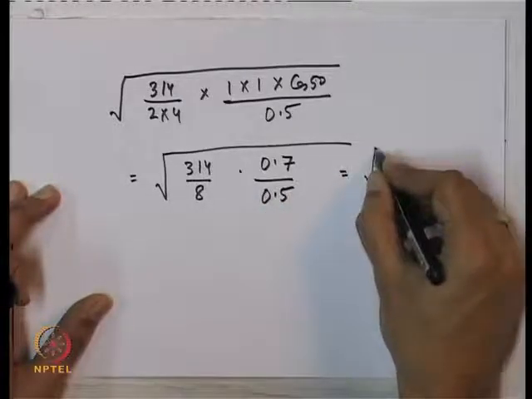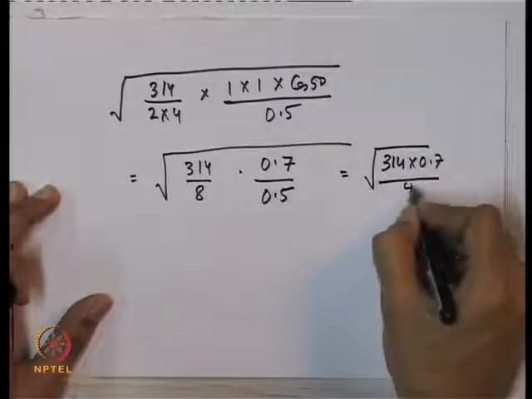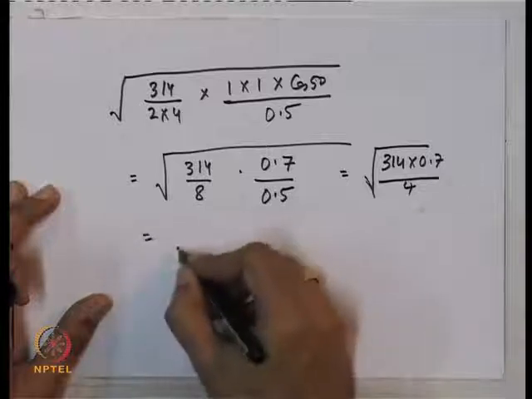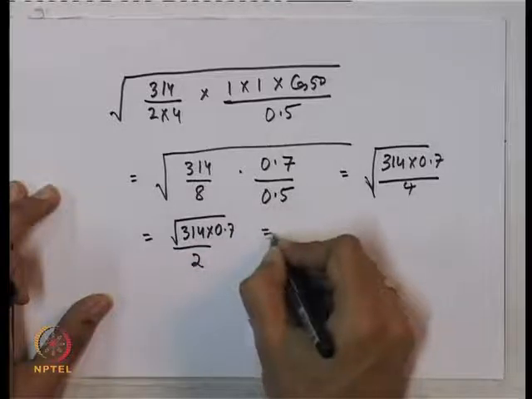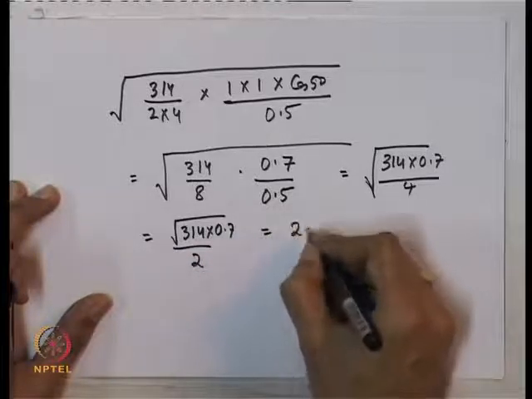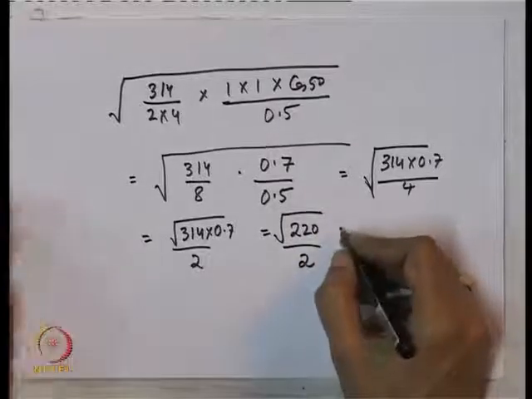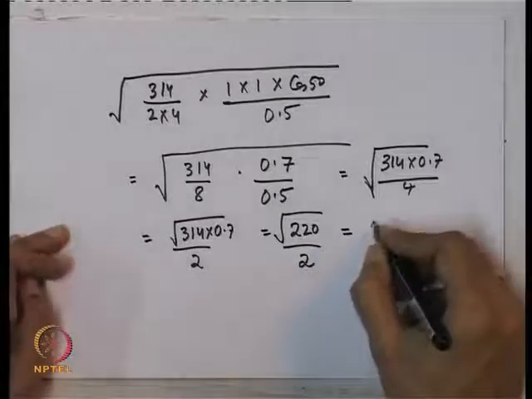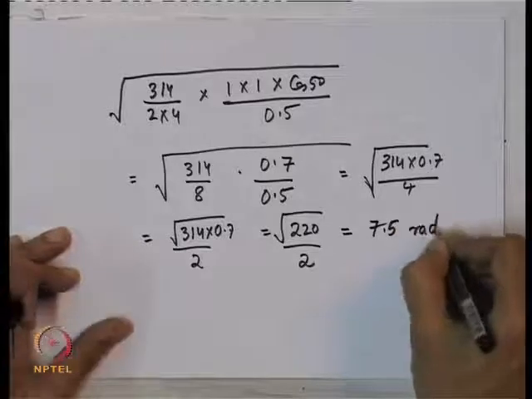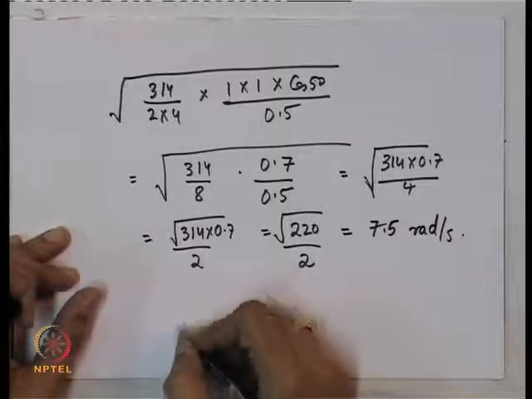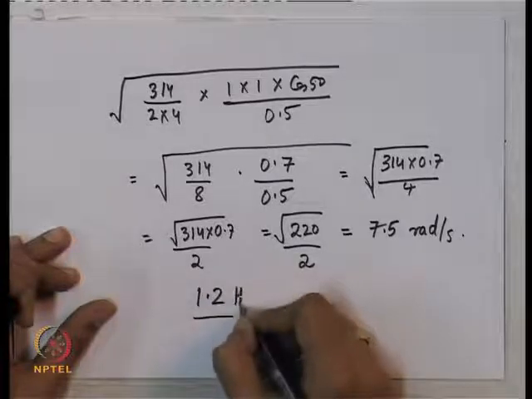So, this is nothing but 314 into 0.7 divided by 4, nothing but half of root of 4 into 0.7, very roughly. Okay. So, this is nothing but let us say 15 divided by 2, around 7.5 radians per second. So, the frequency of these oscillations are going to be roughly around 1.2 hertz.